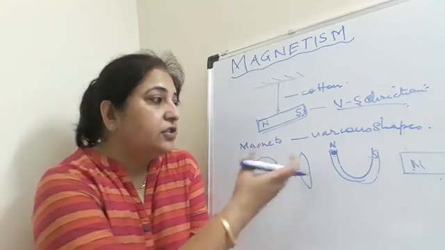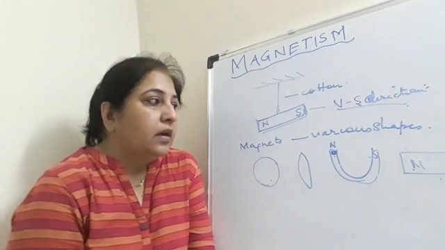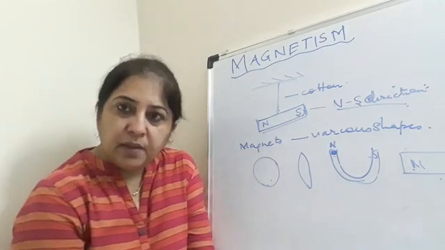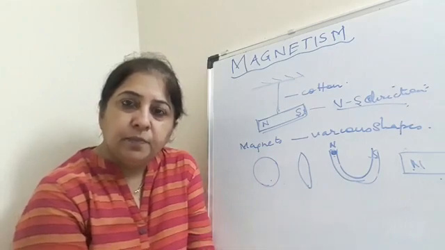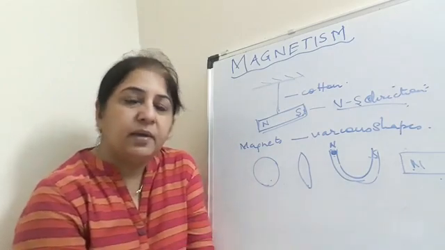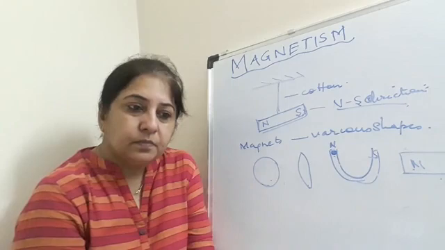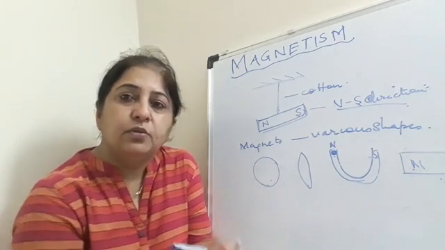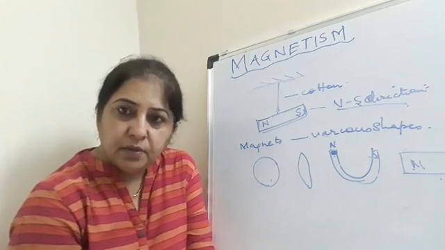Then there are various shapes of magnets. Now what you will do is write all this in your notebook. I am going to send you a picture of this page. You will study the properties of the magnet, and when you are thorough with these, then we'll go to the next part of the chapter. Okay, thank you.